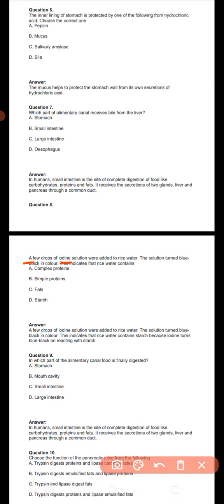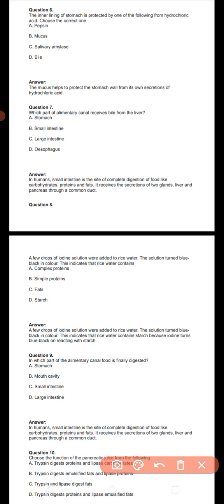A few drops of iodine solution were added in the rice water. The solution turned blue-black in color. This indicated rice water contains starch. So few drops of iodine solution were added into rice water, the solution turned blue-black color, indicating that rice contains starch. Iodine turns blue-black with starch.